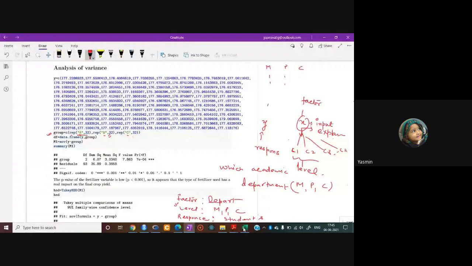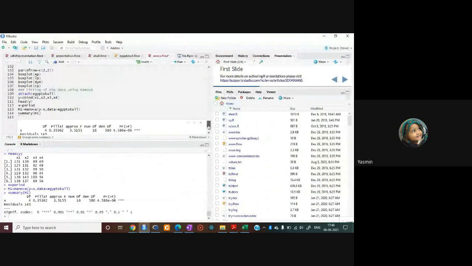I can show you here. There's a source file.